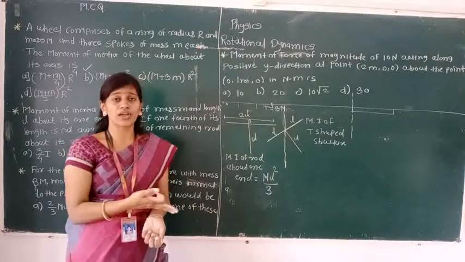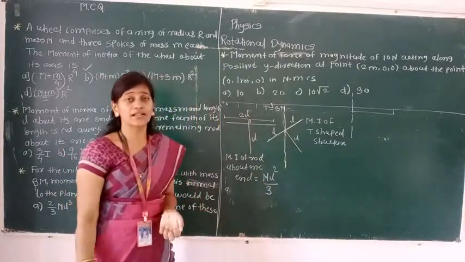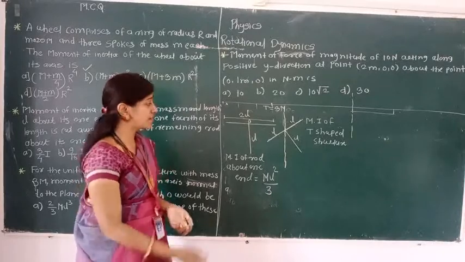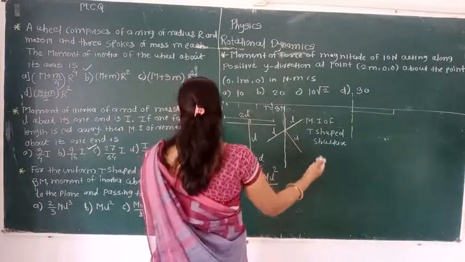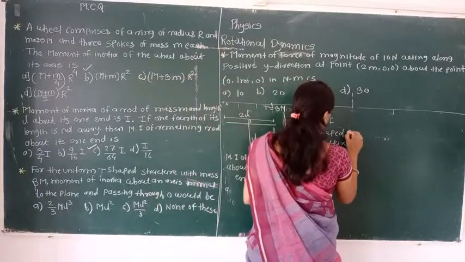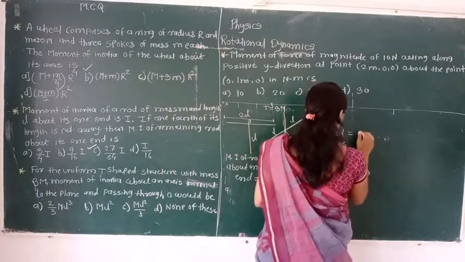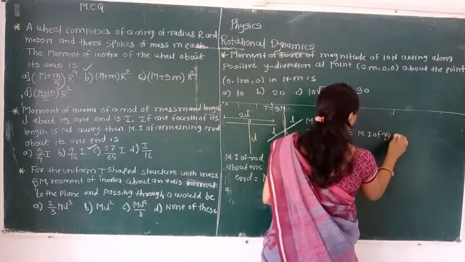In that we have 3 rods, so that formula is multiplied by 3. Simple mathematical calculation, then we will get the value of the moment of inertia of the T-shaped structure. Here the moment of inertia of a T-shaped structure is equal to the moment of inertia of rod.